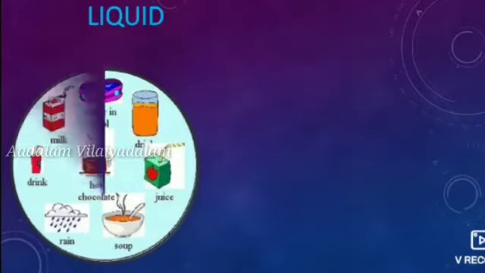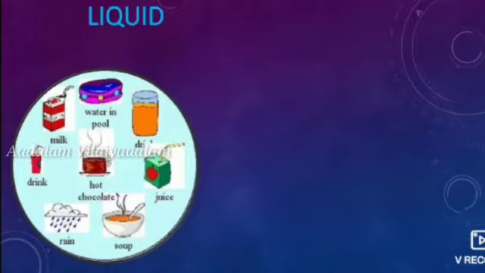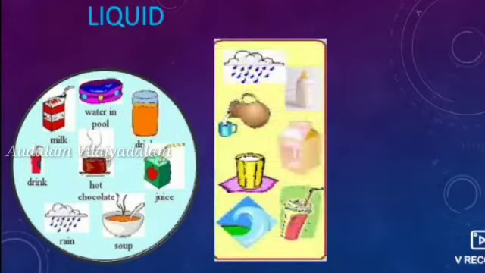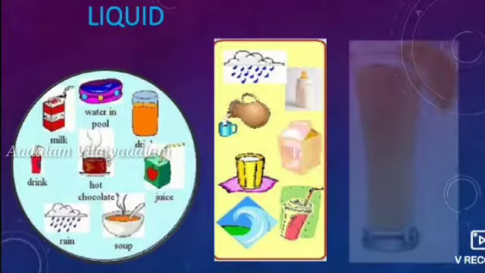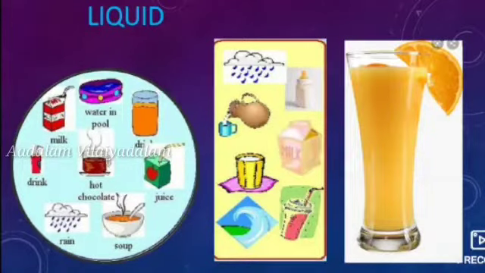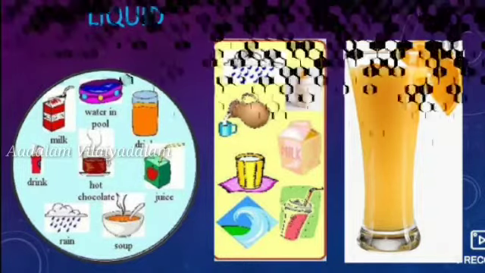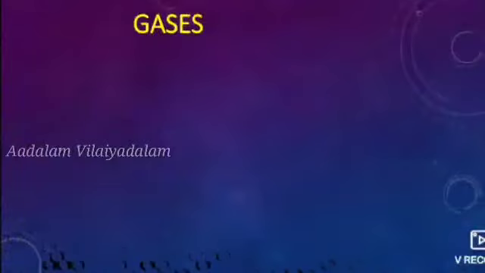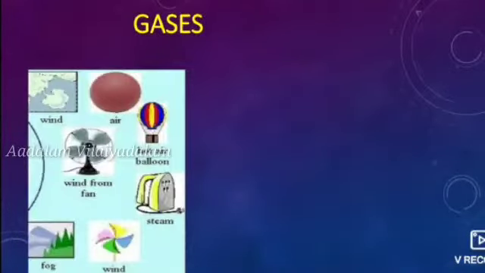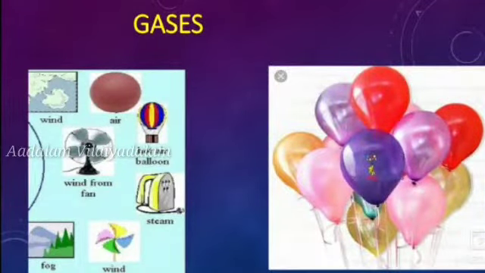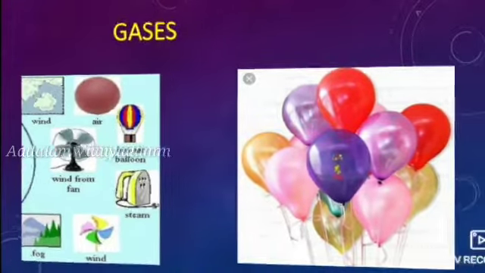And liquid things. What are the examples for liquid things? Water, juices, milk, soup, rain. These are some of the examples for liquid substances. And next one is gaseous substances, like air, hot air, wind, fog, steam. These are some of the examples for gaseous substances.